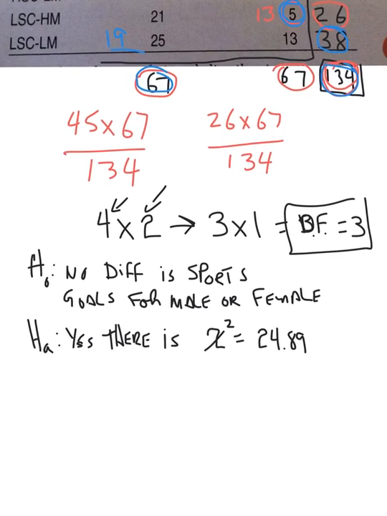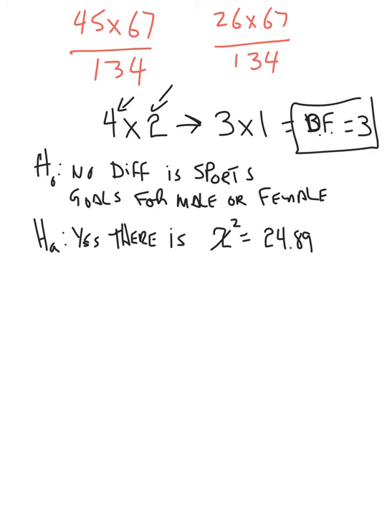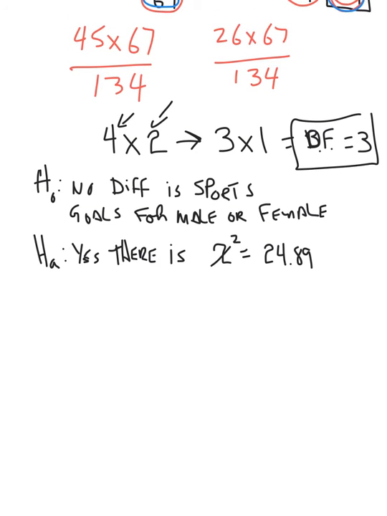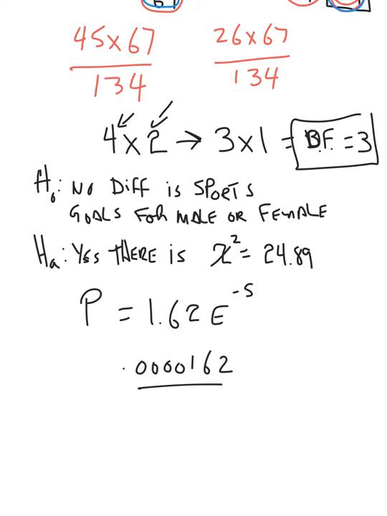And they give us our p-value. Don't get fooled by this thing. The p-value is 1.62, but it's e to the negative 5, which means 0.000162. That's the number. Very, very small. So we are going to reject the null hypothesis and say that, what was it again? Oh yeah, there is a difference in sports goals between men and women. That's what we're going to say.